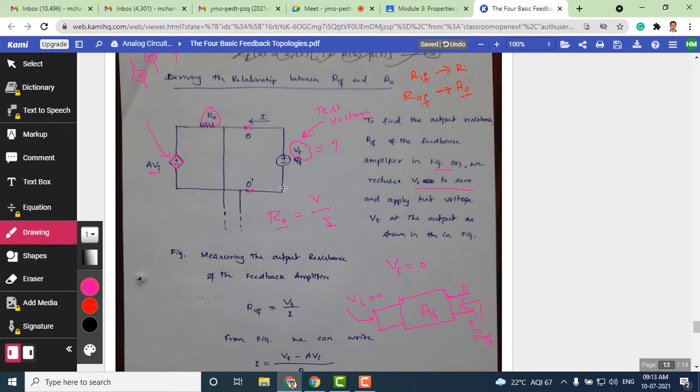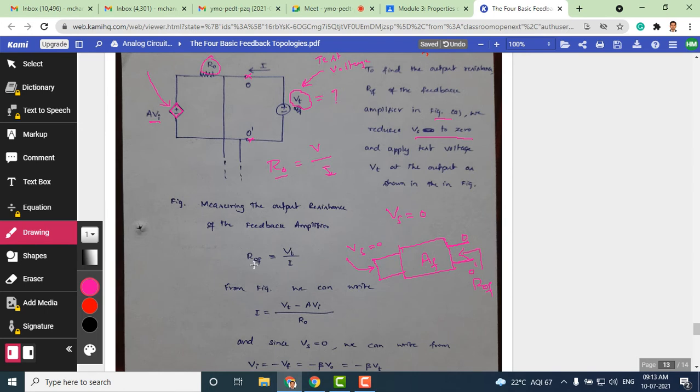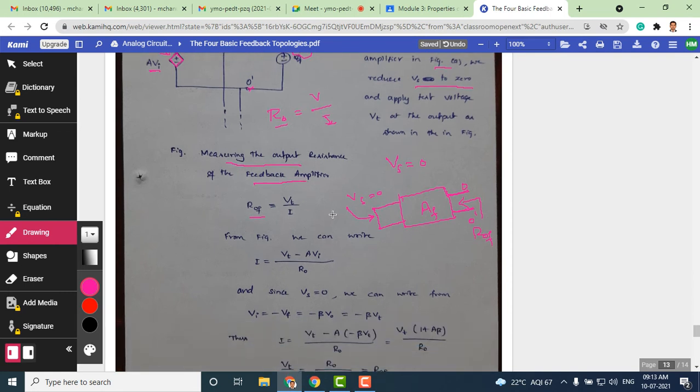So now from the definition, you can see that ROF, the output resistance of an amplifier with feedback, is nothing but Vt by I. So Vt is nothing but the voltage applied using a test voltage source, and I is nothing but the current resulting from that. This is the experimental setup which is used for measuring the output resistance of a feedback amplifier. Okay, hope it is clear to you. Now with a test voltage connected to these 2 elements, we are able to measure the output resistance. Now let us go through the derivation part.